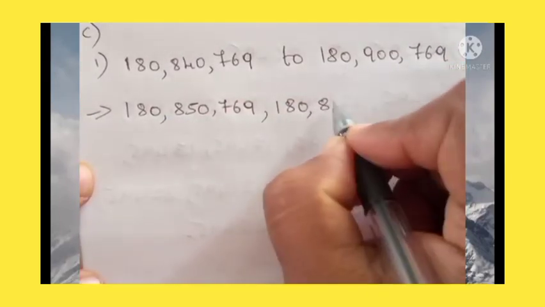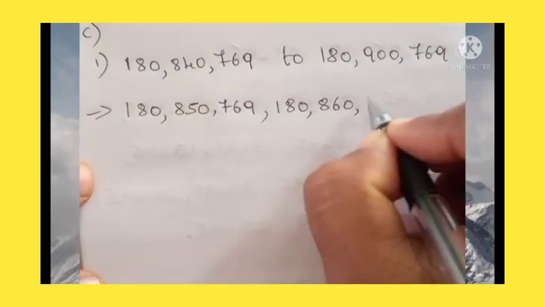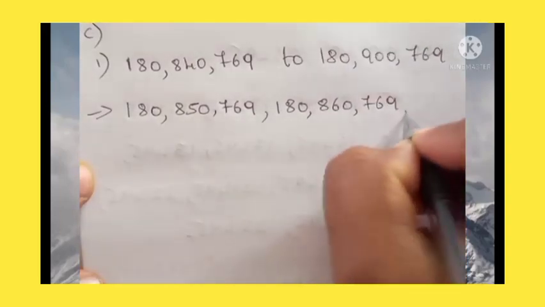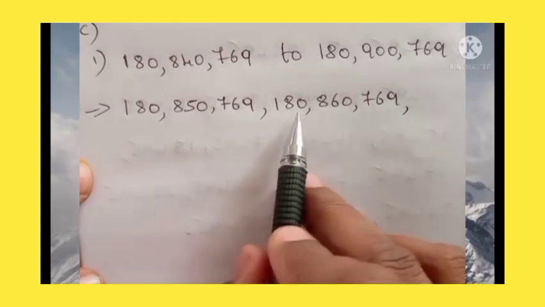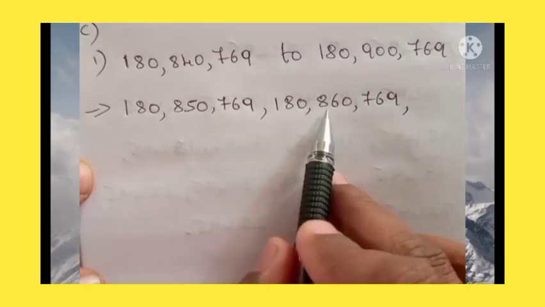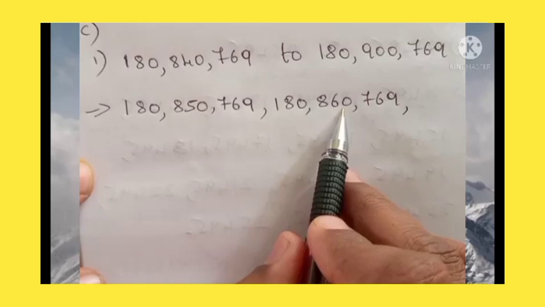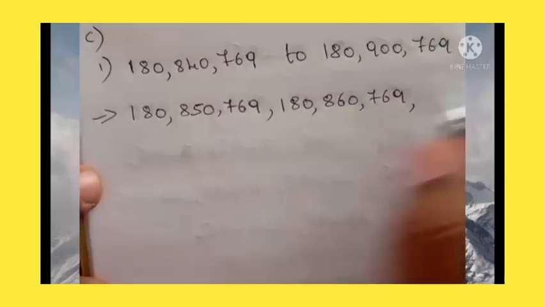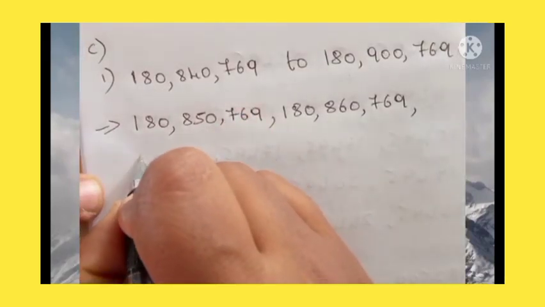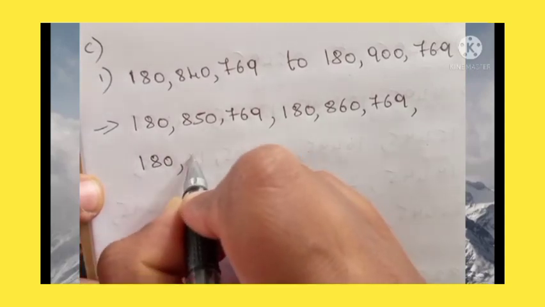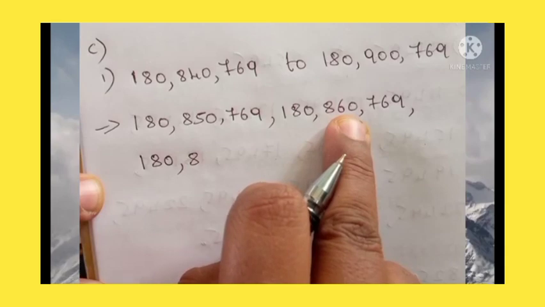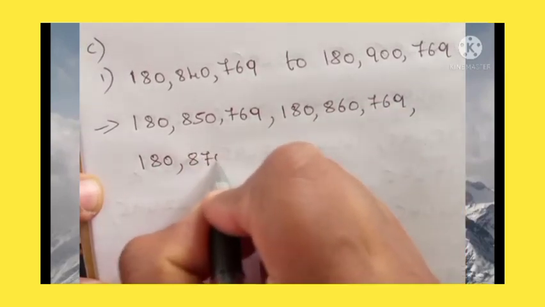After that, how much will you do? 60. Okay, then 769. Okay, read it. 180 million 860,769. Okay. Next, 180 million 860 is here, isn't it? Now it will become 70.